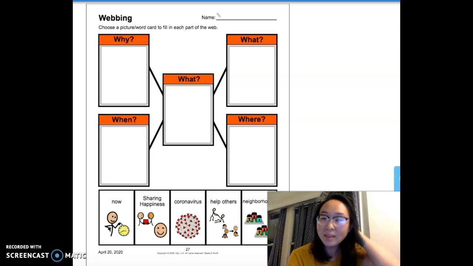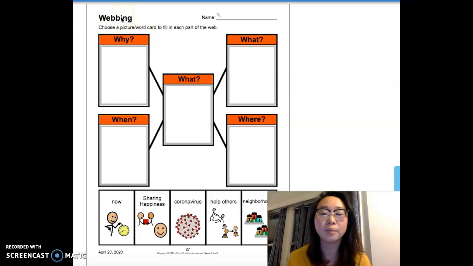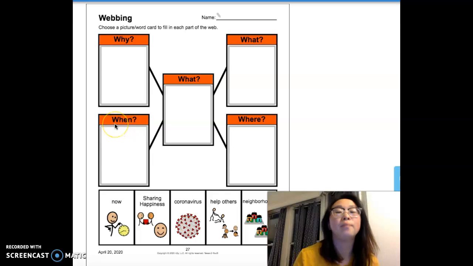Hi. So we are going to be doing our webbing page today. Everyone should have this page in their work packet for the week. So it says choose a picture word card to fill in each part of the web. So this is our web today. We're going to be answering what, another what, where, why, and when.